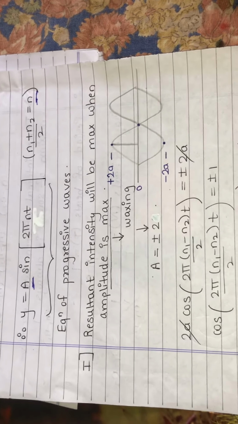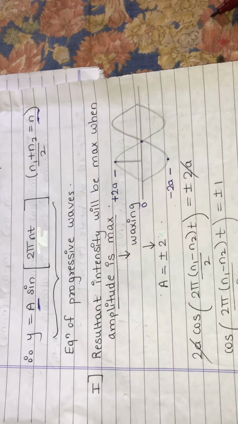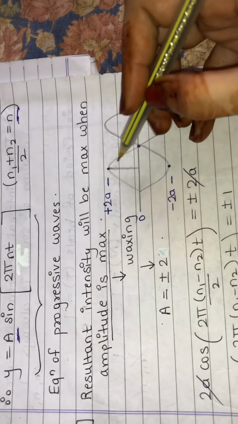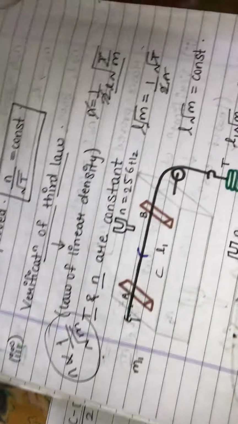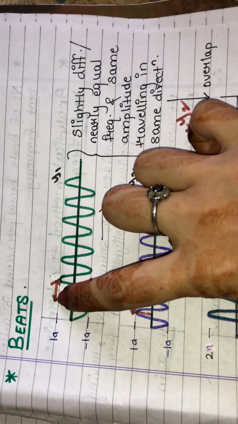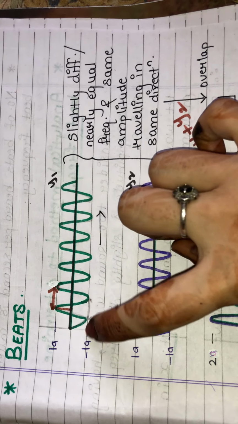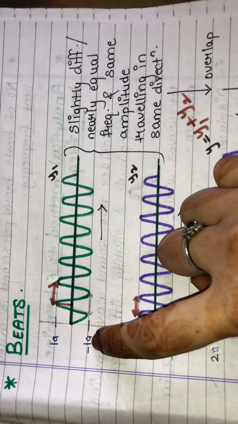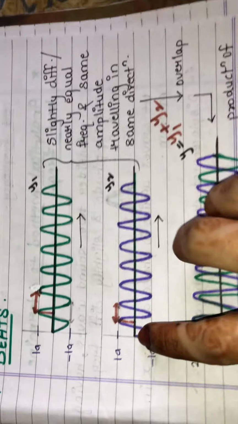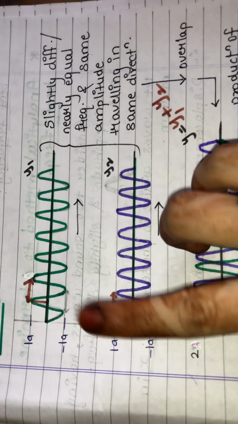progressive wave. Now I have two conditions, one is for waxing and one is for waning. वैक्सिंग कब था, ये मैक्सिमम डिस्प्लेसमेंट में. Now one more thing which you should notice, that जब यहाँ पर सुपरपोजिशन हुआ यहाँ पे, see here the amplitude for first wave it is 1a and below it is -a, that is positive 1a, negative 1a. For second wave again it is positive and negative 1a.